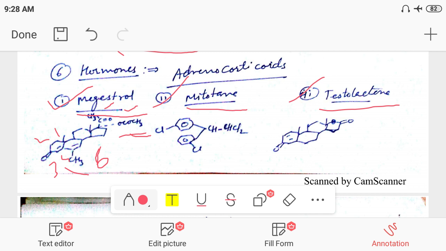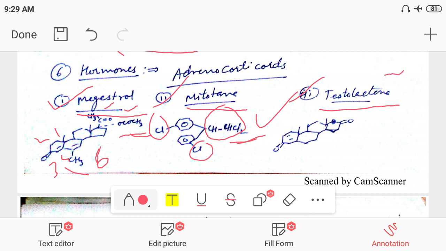Mitotane is a non-steroidal hormone, because the cyclopentanoperhydrophenanthrene nucleus is not there. Look here, it's an ethylene derivative, a dichloroethylene derivative, with two phenyl groups substituted on the ethylene. One benzene has a para-chloro, and there are two chloro positions. This is the methylene group, a dichloromethylene group, because the dichloro group is attached here. So mitotane is a non-steroidal hormone.